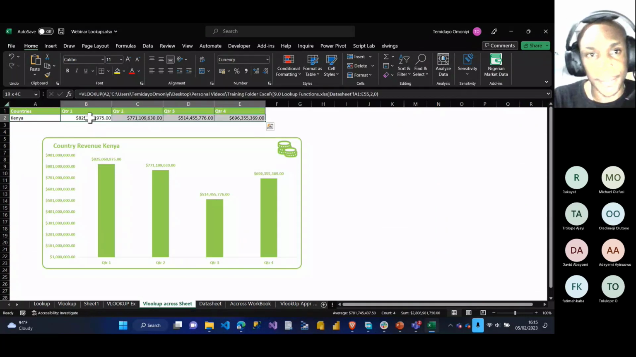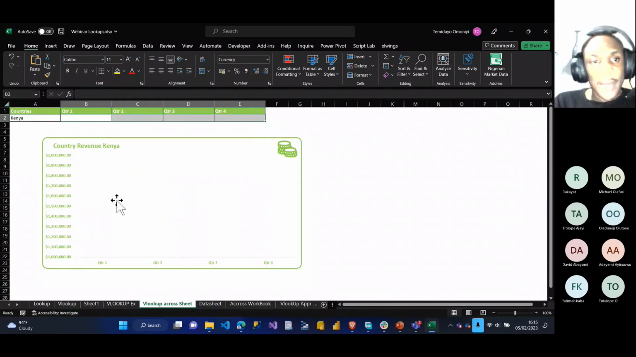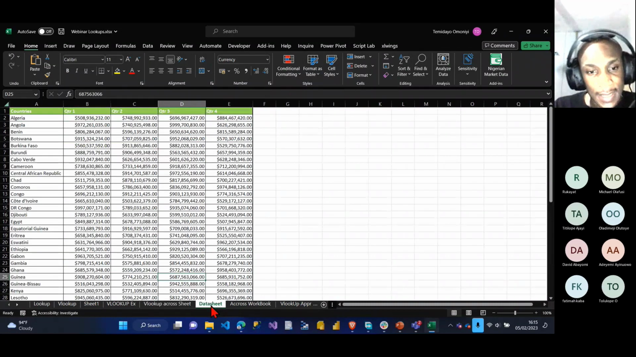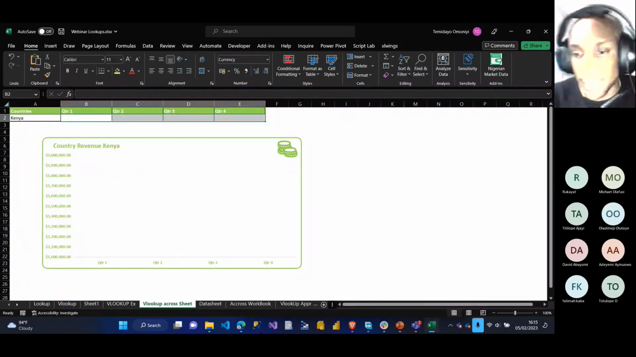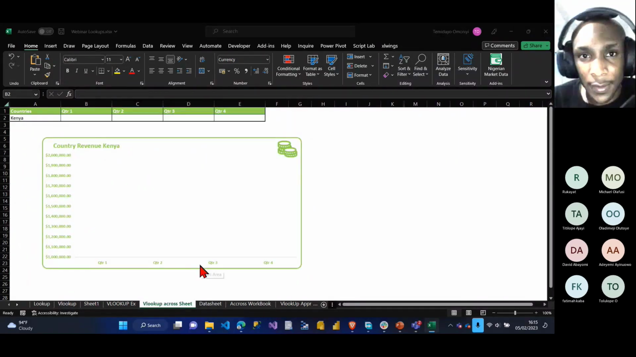Let me delete all of this first of all. So I have this here, and I also have my data here. This is where the data is, and this is where the values I'm looking for are. If you have any question, please drop it in the chat box or raise your hand. I will always get notified. Let me check. Please, no question.